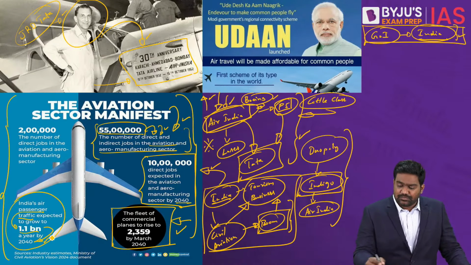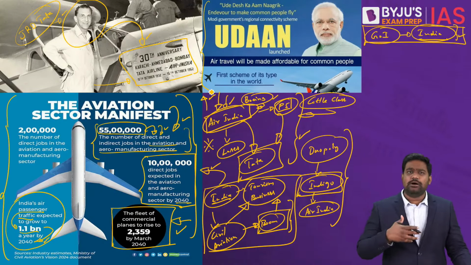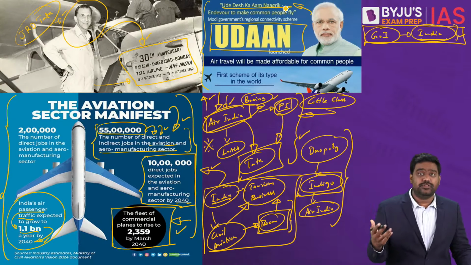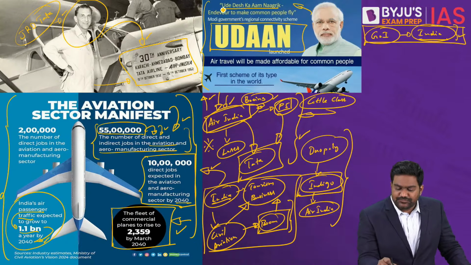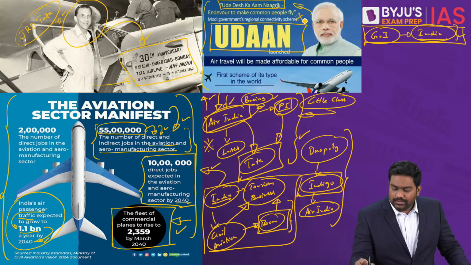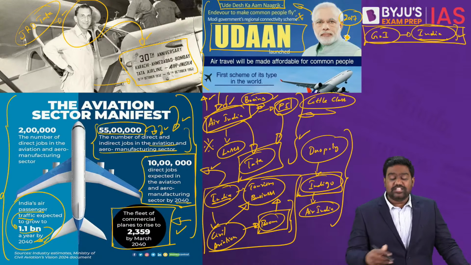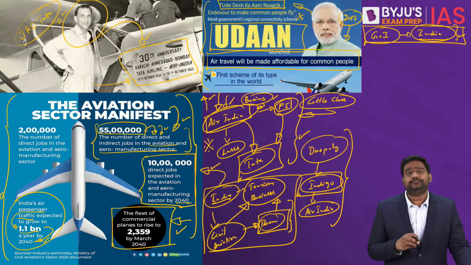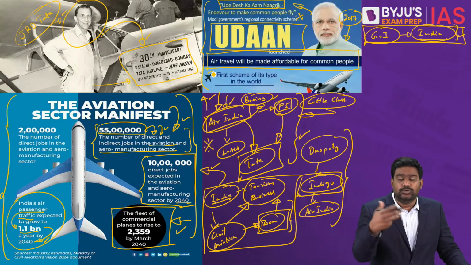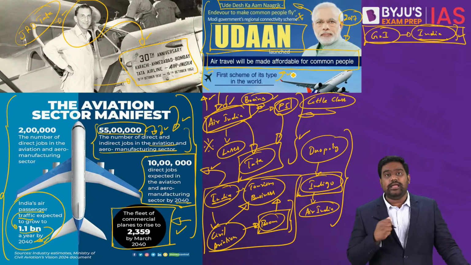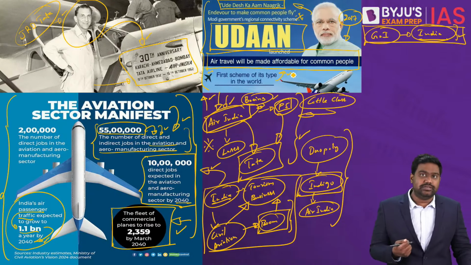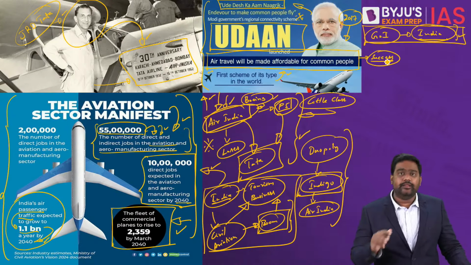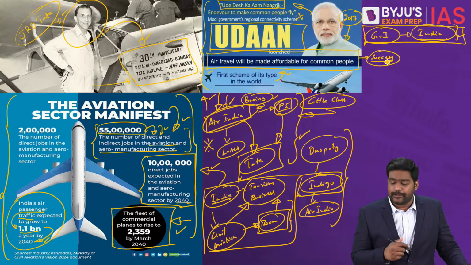To facilitate this, the government also is doing its bit. The government has come out with various ambitious schemes like the Udan scheme. It's one of the flagship schemes of the Modi government. Udan stands for Ude Desh Ka Aam Nagrik. It was launched in 2017 to promote regional connectivity at an affordable cost. The primary focus of Udan has been to connect the smaller cities, the tier 2, tier 3 cities, and provide affordable air travel and thus improve regional connectivity in the country. Udan scheme has seen a lot of success. It has helped in reaching out to several remote areas in India.